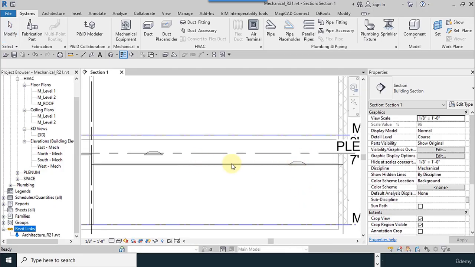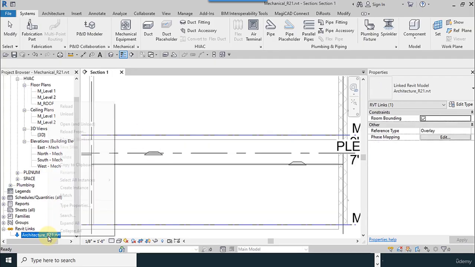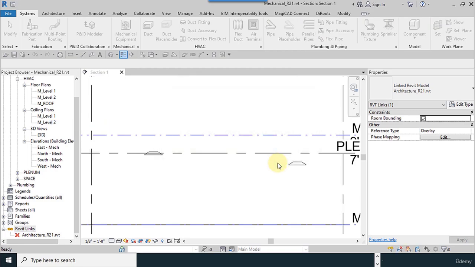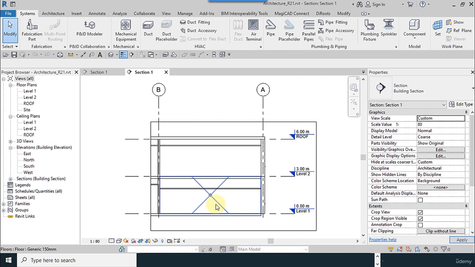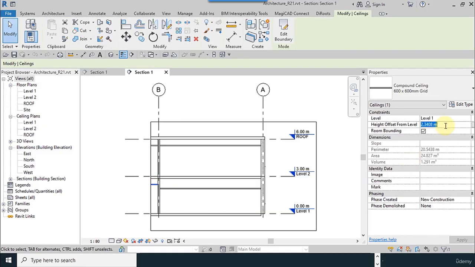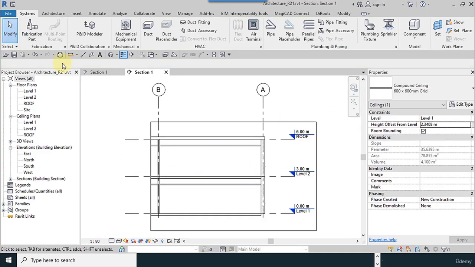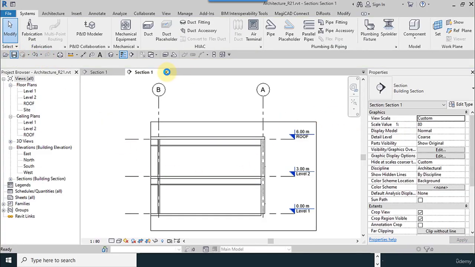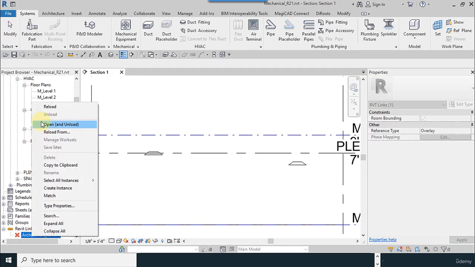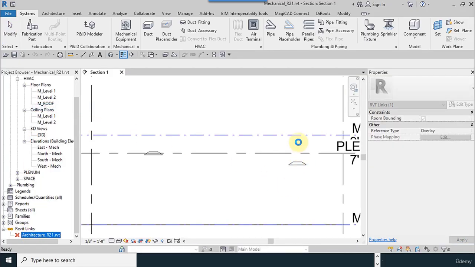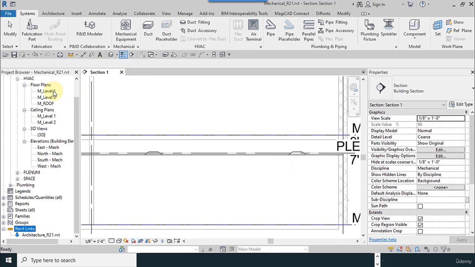Okay. The hosted one has changed its elevation, but the non-hosted ones are in their last position. Okay, so I redo my changes to the original elevation. Save the file again, reload again. Now everything is okay.